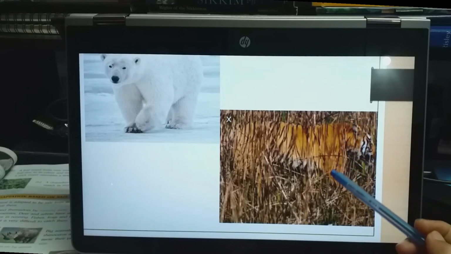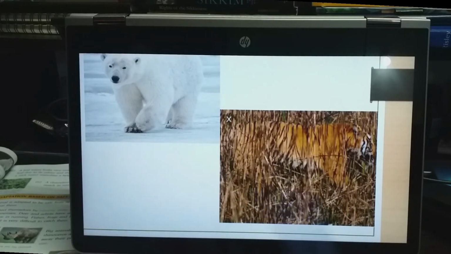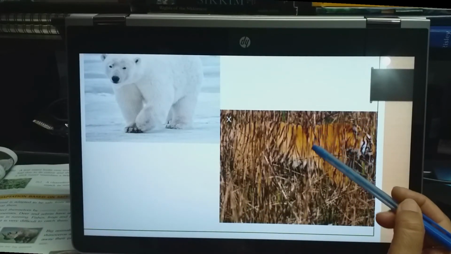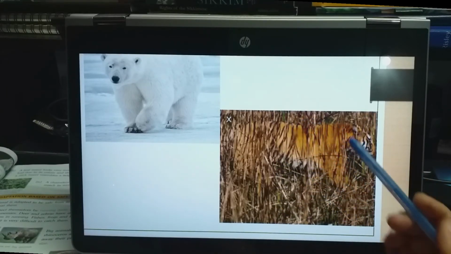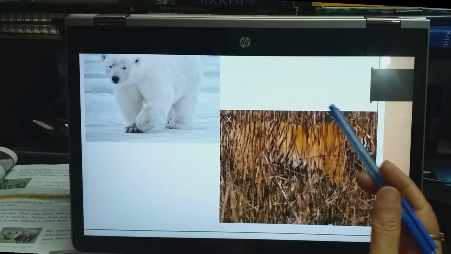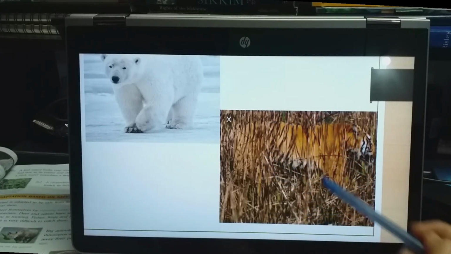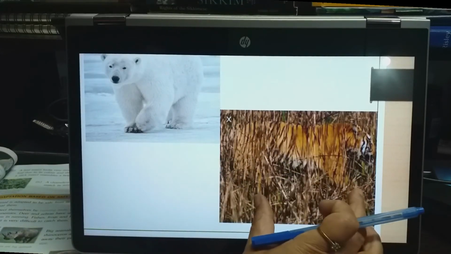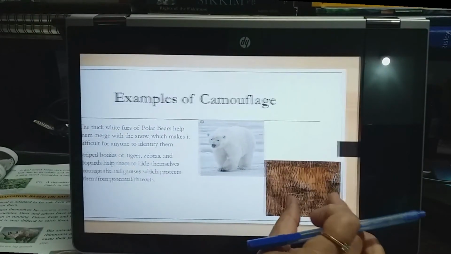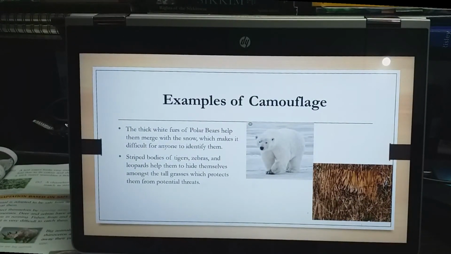That means they are camouflaging themselves to protect from different dangers. To protect themselves, they are hidden inside these tall grasses. Because their body is striped, and this tall grass also looks striped. So the tall grass and their bodies cannot be made out, isn't it? It looks more or less the same. So it is very difficult for other enemies or predators to find them. So this is how these animals camouflage themselves.